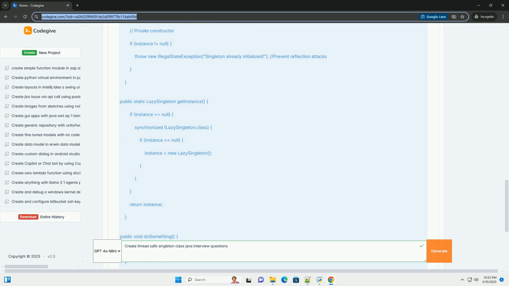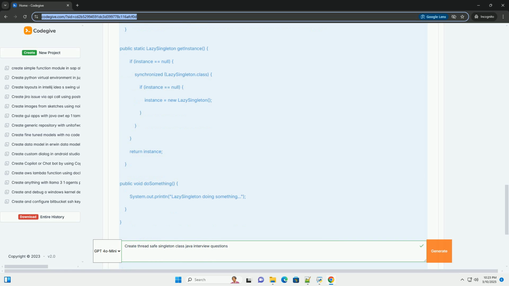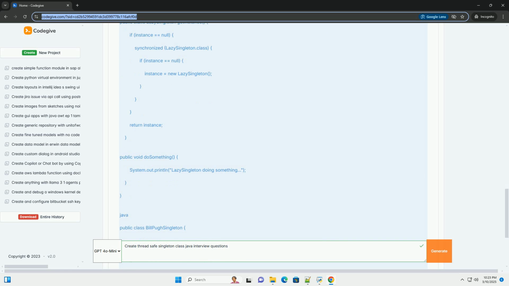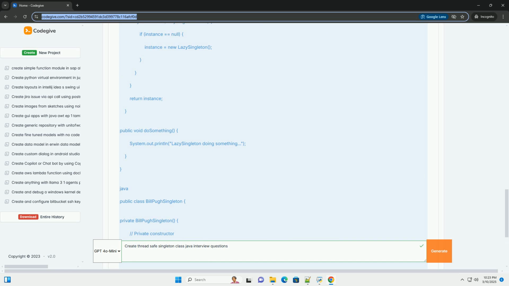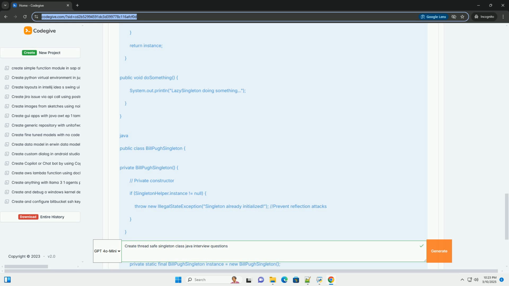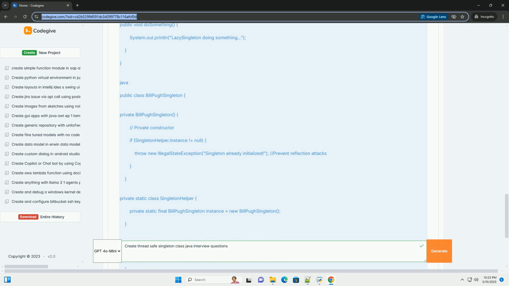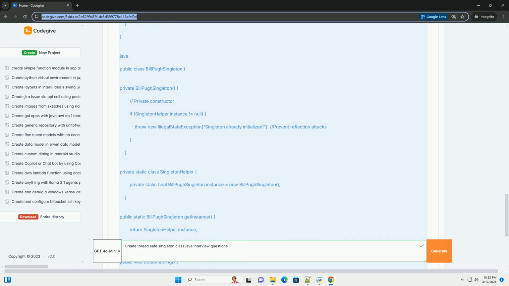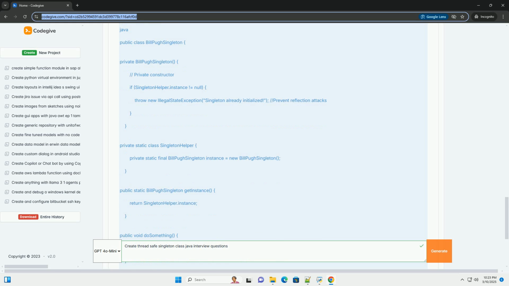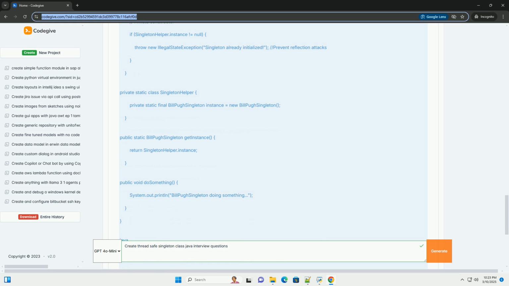Lazy initialization, double-checked locking, with considerations. Bill Pugh singleton, initialization on-demand holder idiom. Using enum for thread-safe singleton, the recommended approach. 4. Choosing the right implementation. 5. Potential interview questions and how to answer them. 6. Code examples with explanations.